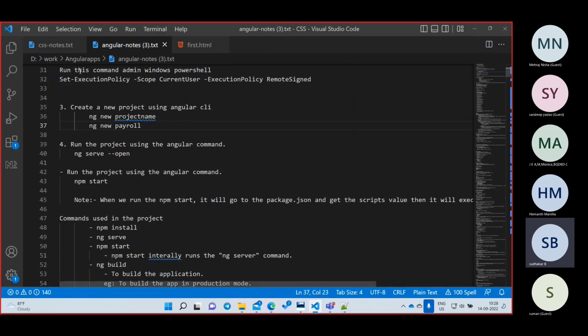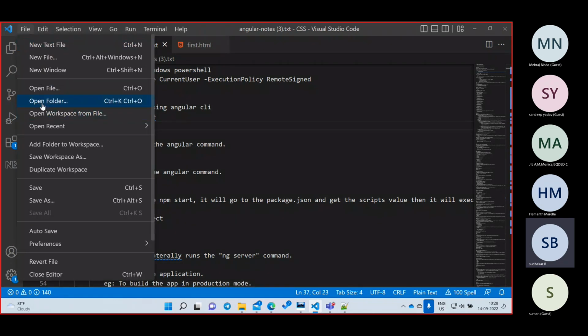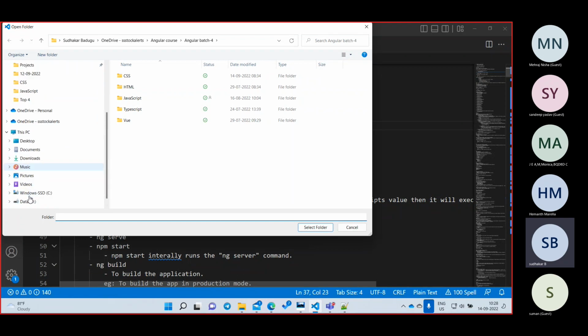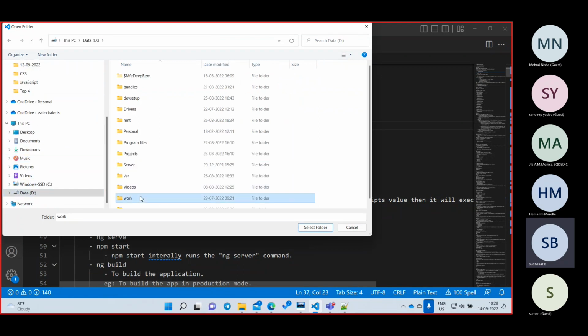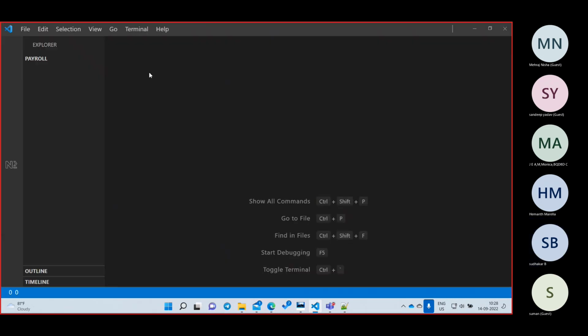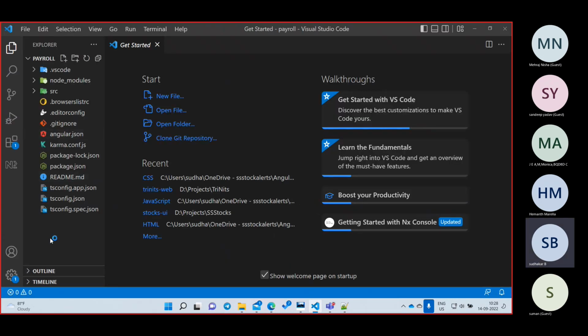How to open it? Right click, open folder. Now where is my project? Go to your D drive, work, wherever you are keeping it, Angular and payroll. Just click on payroll, don't go inside it, and select the folder. Now you have opened this folder, right? By default all files will be displayed here.